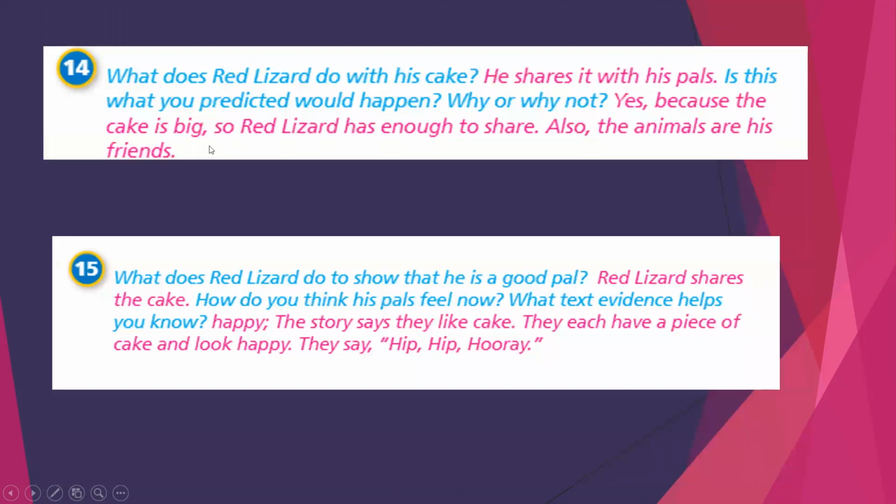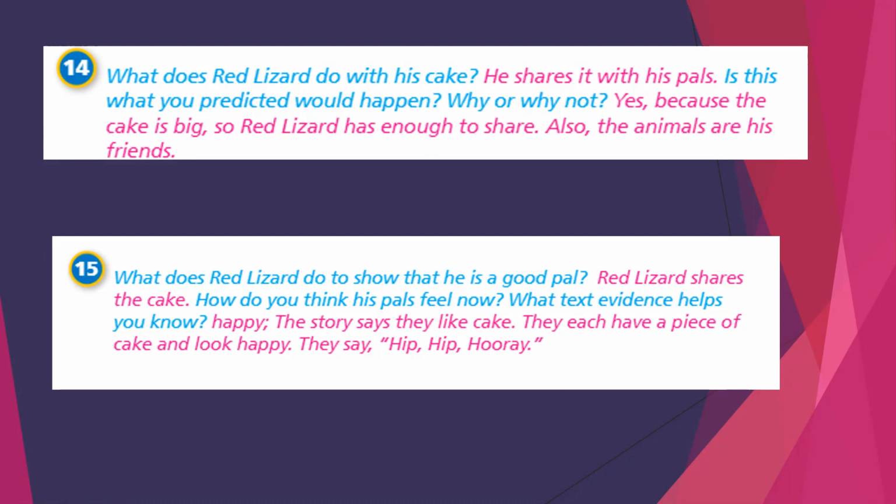We will ask here, what does red lizard do with his cake? He shares it with his pals. Is this what you predicted would happen? From the beginning of the story, I told you that you will make a smart guess. What's the end of the story?